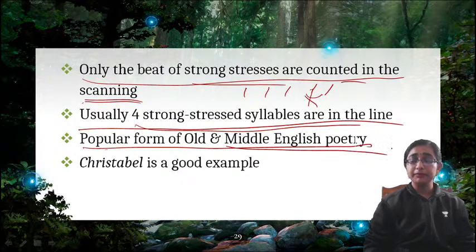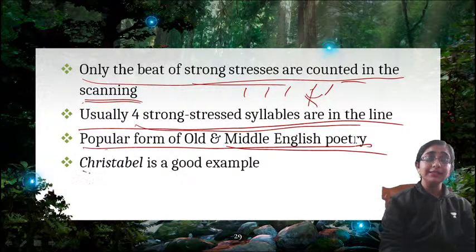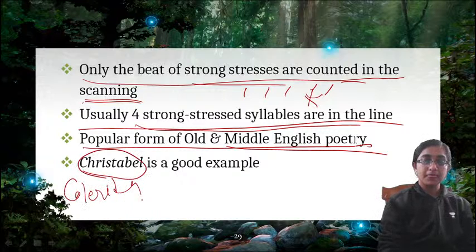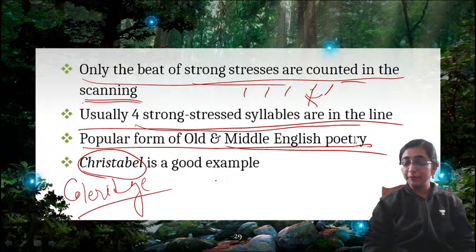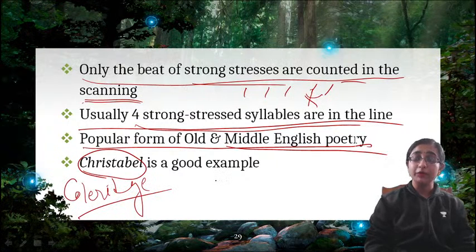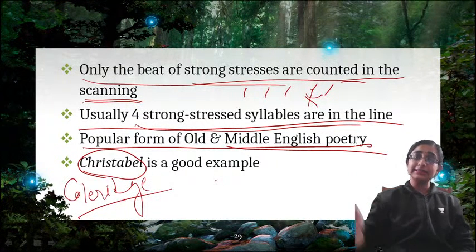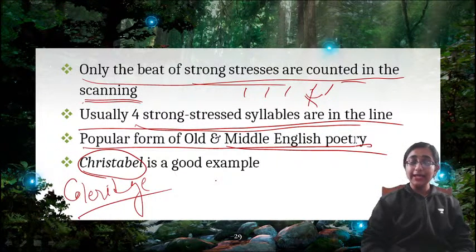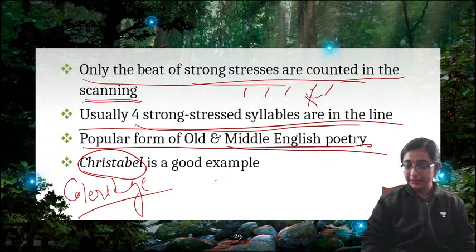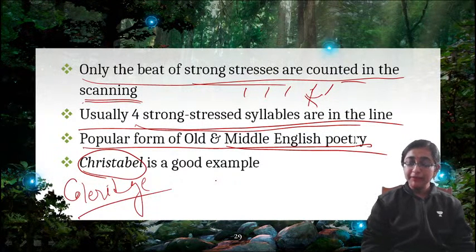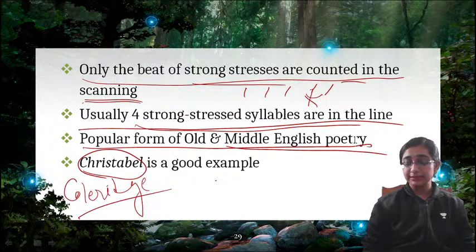This is not relevant today, but you will find a good example in Coleridge's Christabel, a very famous poem of Coleridge, a fragmented poem. If you read the lines of Christabel, you will find this kind of accentual verse where only accents are counted, right? From the name itself, you can guess that it is based on accents, based on the stresses in a line.